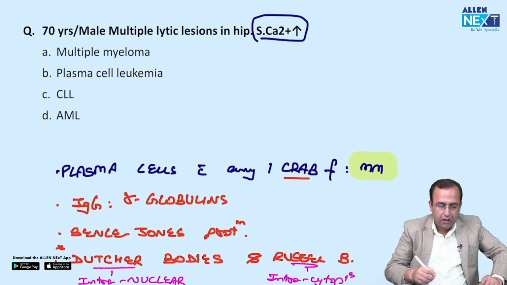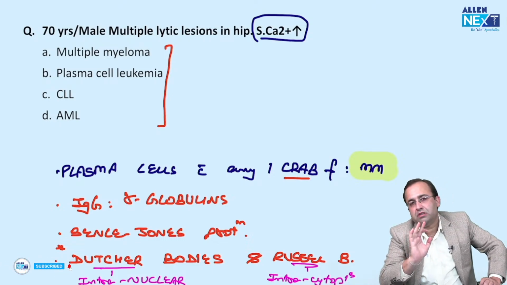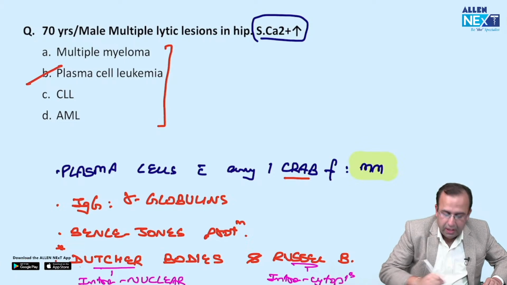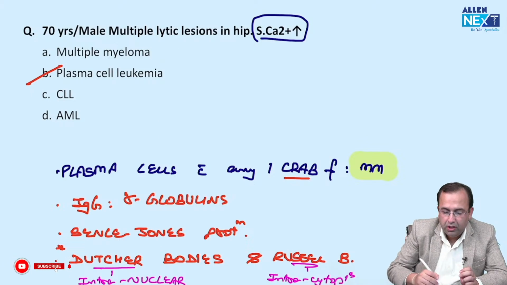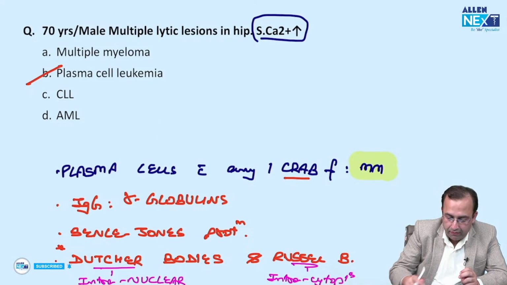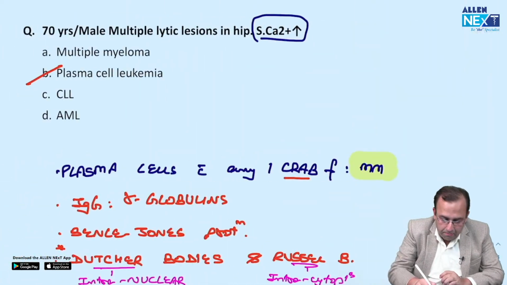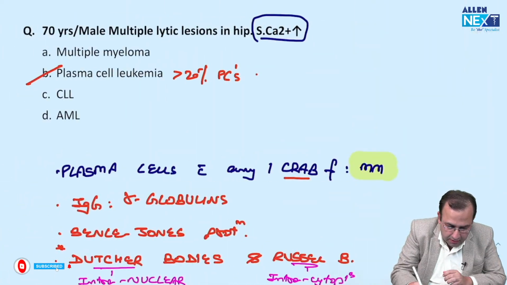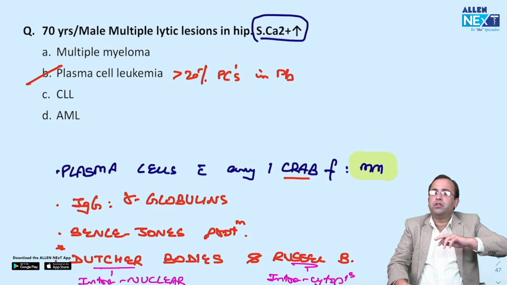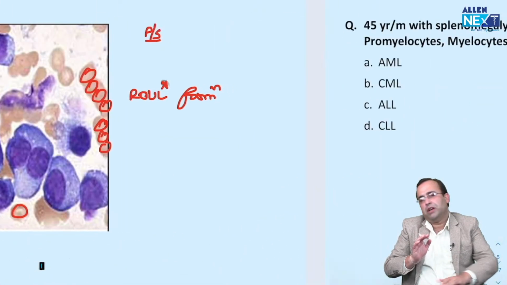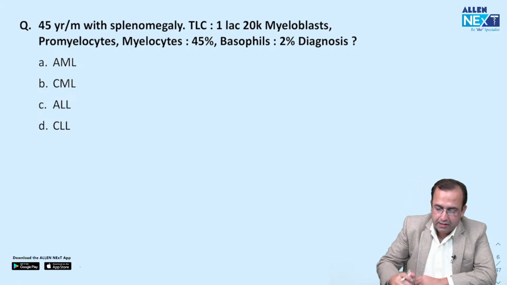So diagnosis, answer, these are your 4 options, 1, 2, 3, 4. Majority of the students marked it as multiple myeloma. No, it was a case of plasma cell leukemia. Why? Because if there are more than 20% plasma cells in peripheral blood, look, this is peripheral blood, all these are plasma cells, more than 20% plasma cells in peripheral blood makes it plasma cell leukemia. If plasma cell leukemia was not given in this question, then the answer would have been multiple myeloma, otherwise plasma cell leukemia.